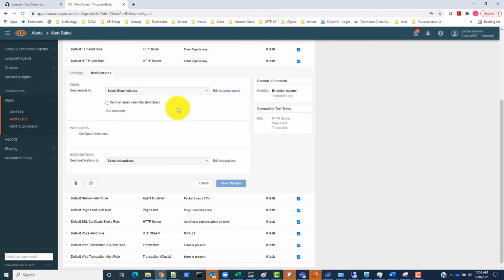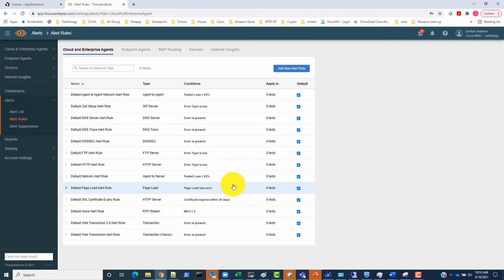In the Integration drop-down box, we can then select our AppD integration. Then hit Save Changes to save this integration. Once this is completed, we can continue from the AppDynamics dashboard to see the communication from ThousandEyes to AppDynamics.